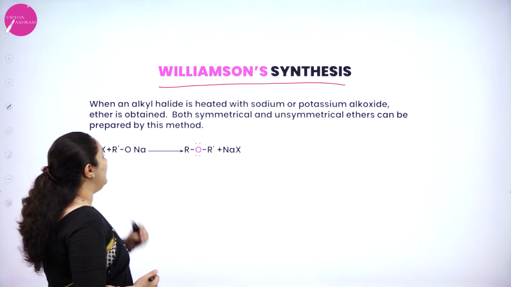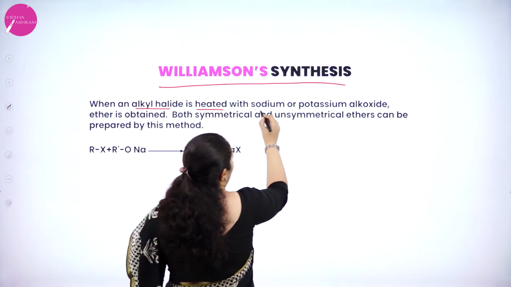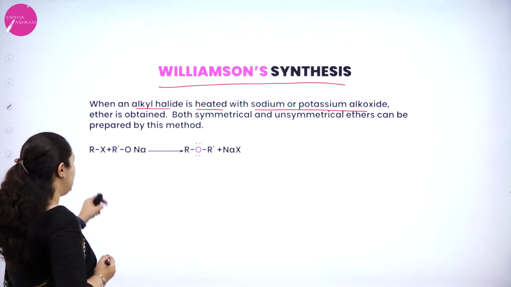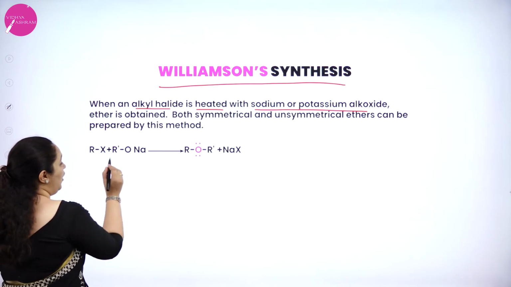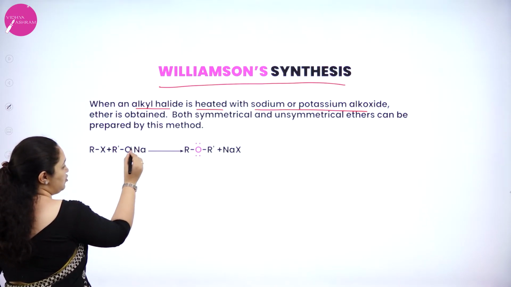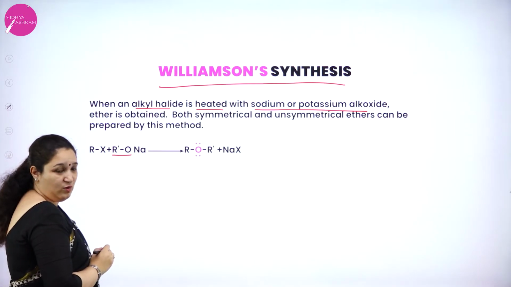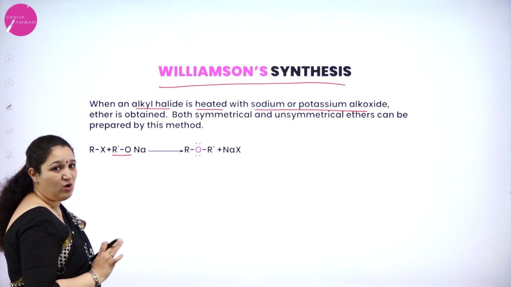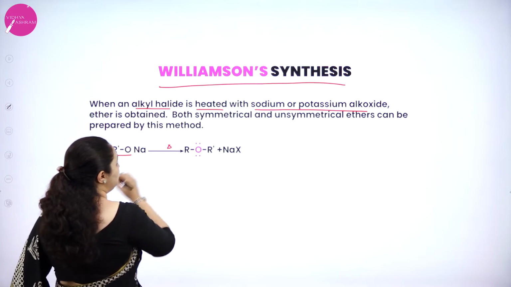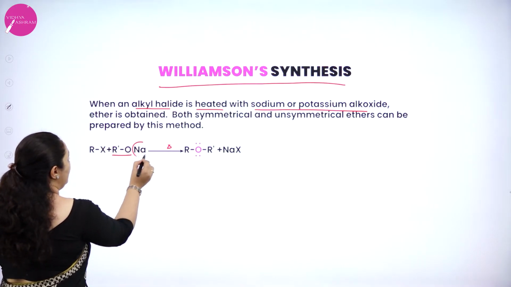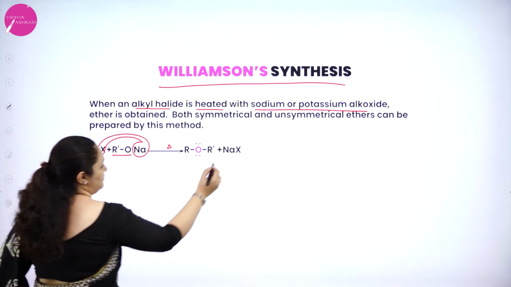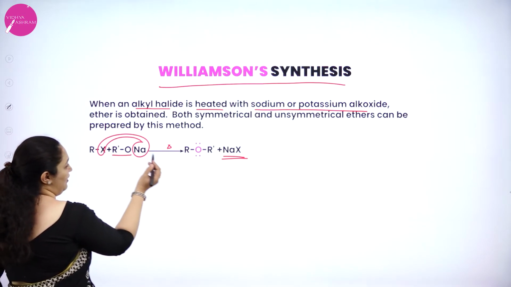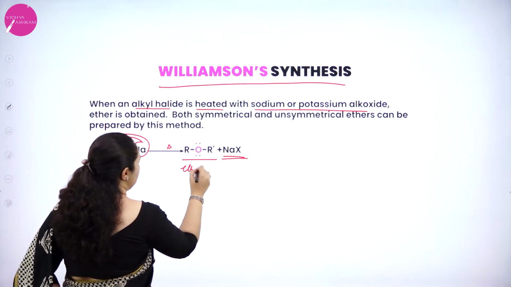Here an alkyl halide is heated with sodium or potassium alkoxide and ether is obtained. You can see alkyl halide RX with sodium or potassium alkoxide. Okay, alkyl with oxygen group in the presence of sodium, that is sodium alkoxide I will call it. When it is heated, what will happen here is sodium will go along with the halogen as NaX, and ROR dash, that is ether, is formed.